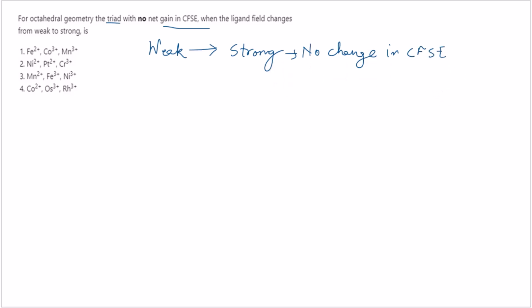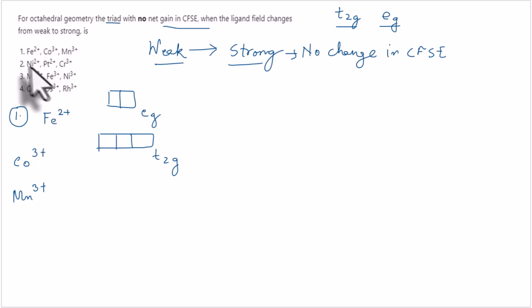That means the electrons that are occupied in the t2g and eg orbitals need to be the same, need to be arranged in a similar manner irrespective of the strength of the ligand. Now we will see how that happens and what should be our answer.